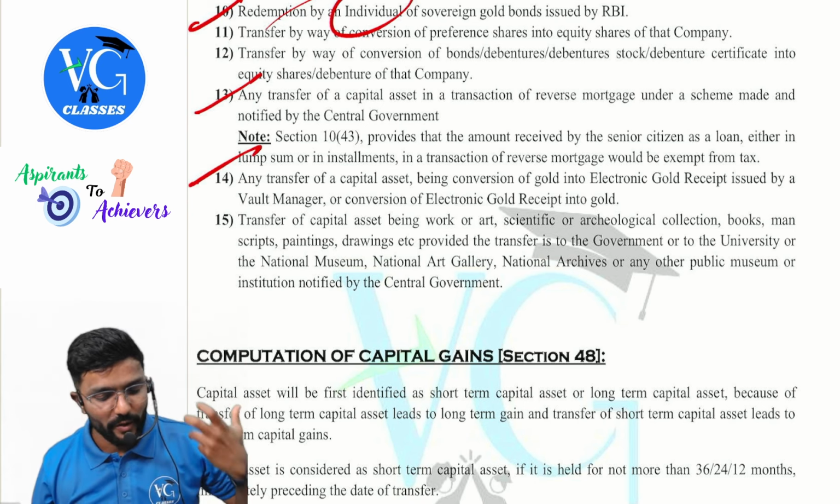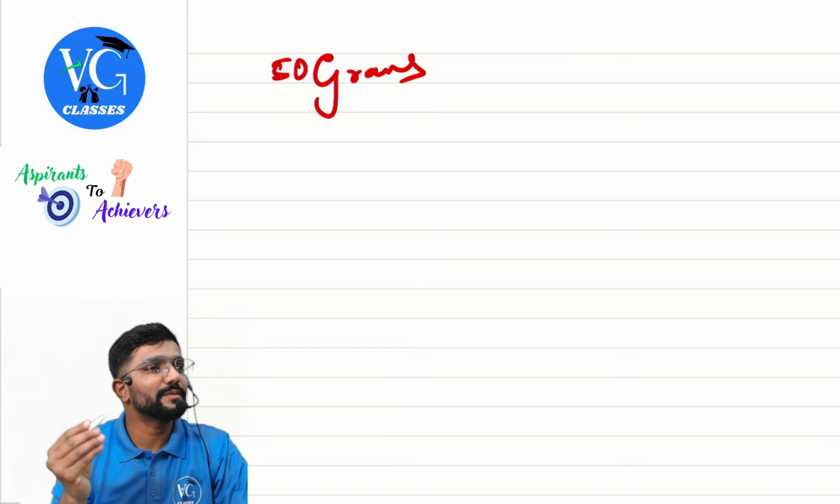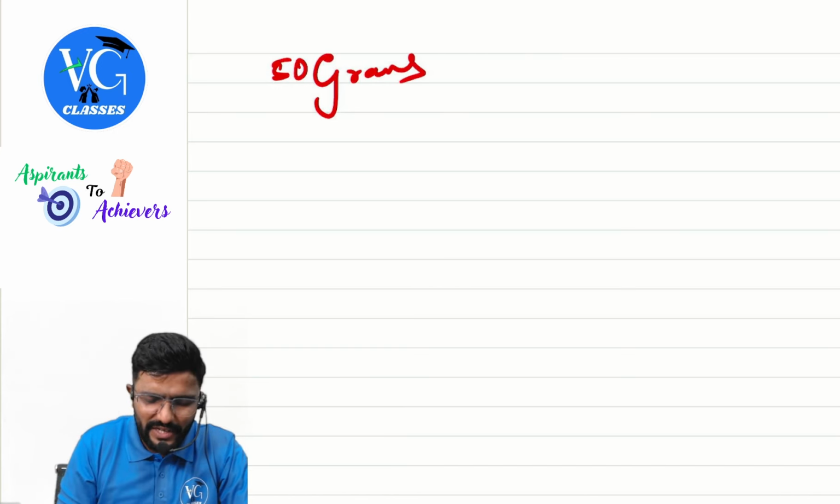I had purchased 50 grams of gold. What is the cost now? 4 lakh, okay, let me make it 5 lakh. Round off. So 5 lakh we will make it, my cost of purchasing 50 grams of gold. So 50 grams of gold I had purchased for 5 lakh.